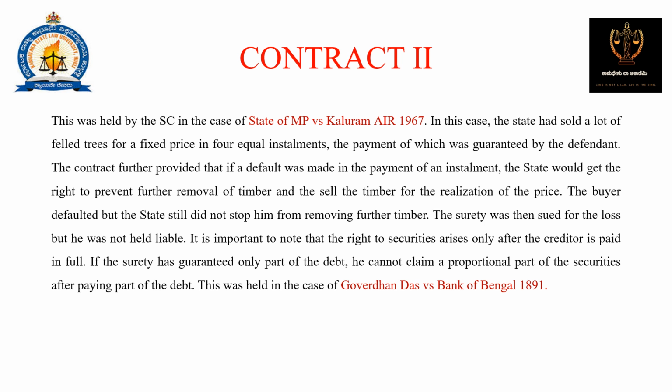Okay, this was held by the Supreme Court in the case of State of Maharashtra versus Kaluram, AIR 1967. In this case, the state had sold a lot of felled trees for a fixed price in 4 equal installments, the payment of which was guaranteed by the defendant. The contract further provided that if a default was made in the payment of installment, the state would get the right to prevent further removal of timber and thus sell the timber for the realization of the price. The buyer defaulted, but the state still did not stop him from removing further timber. The surety was then sued for the loss, but he was not held liable.